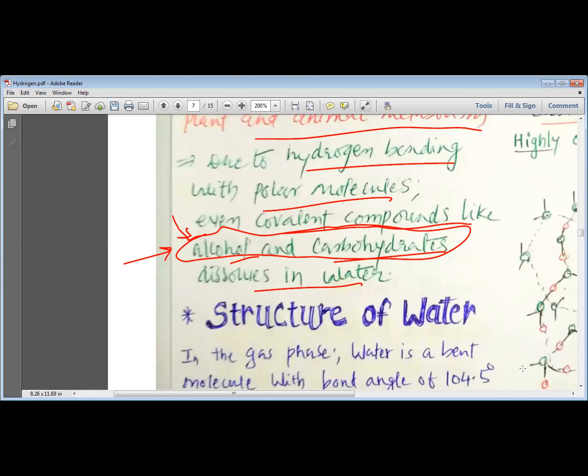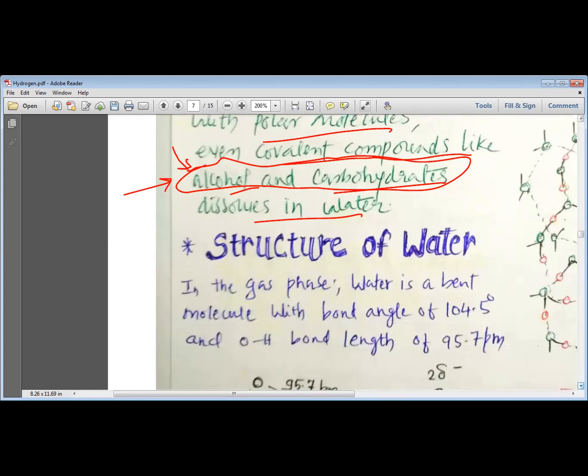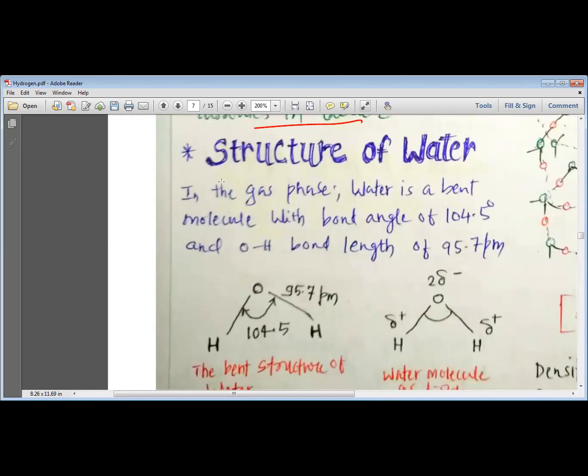So this is how, my dear students, we understand the various properties of water that make it a very good or universal solvent. Now, dear students, we want to study the structure of water. Though we have studied it in the chemical bonding chapter, let us revise it.